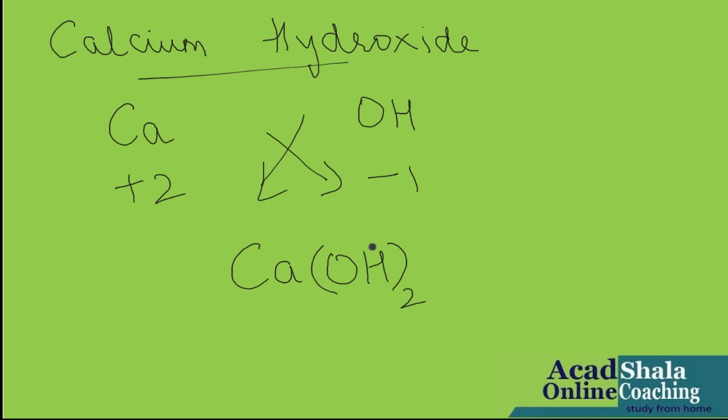But the third rule I told you is that the polyatomic ions are always written in brackets. If by chance you write CaOH2, this will be wrong. This is correct because it's a rule. Polyatomic ions are always written in brackets and then the valency in the last, outside the bracket.